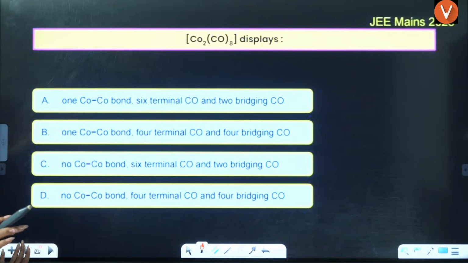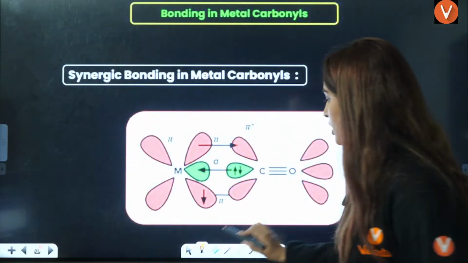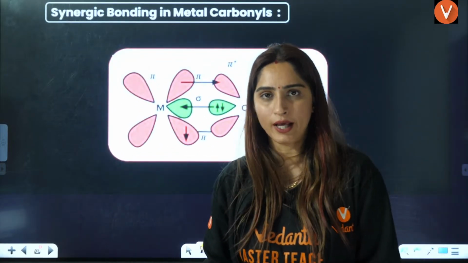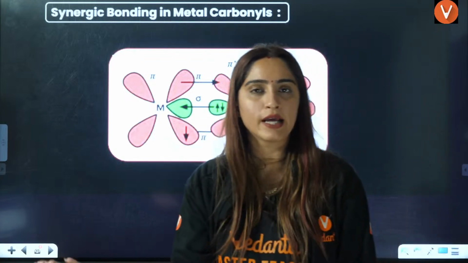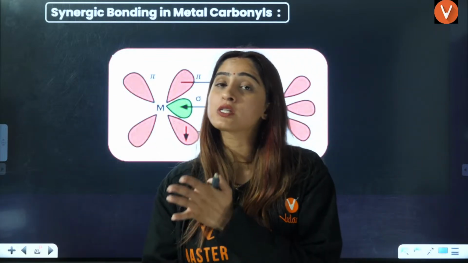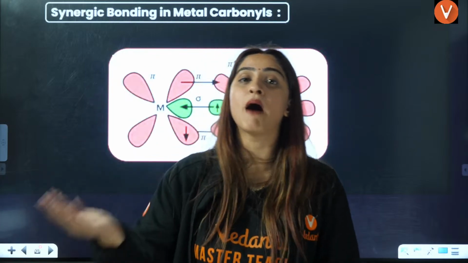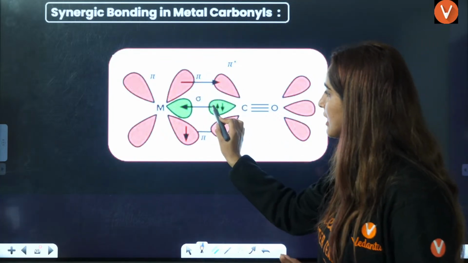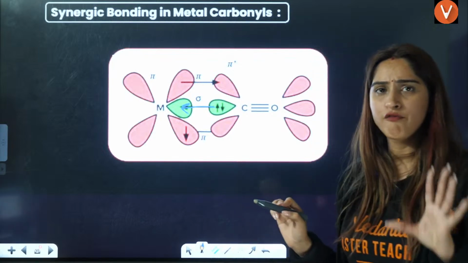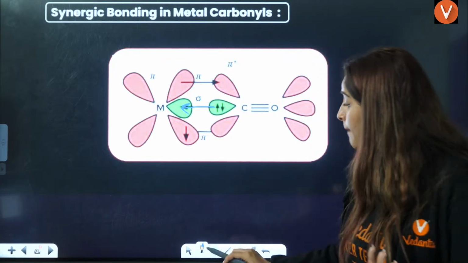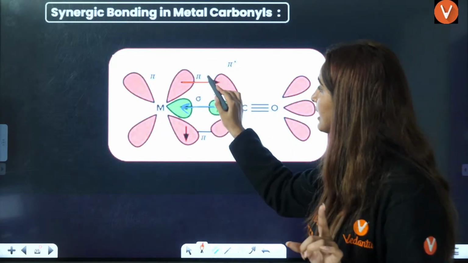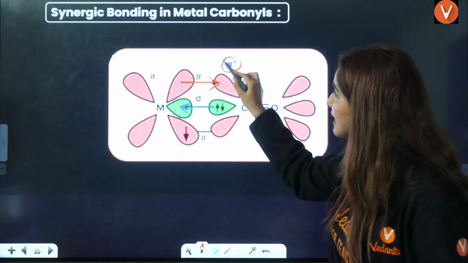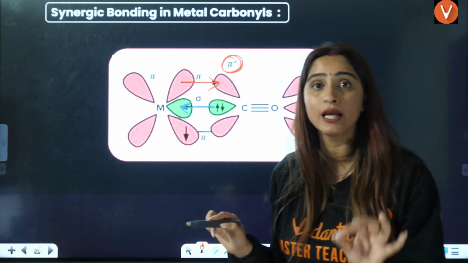Last is synergic bonding, a very small question based on metal carbonyl. Synergic bonding means back bonding. We know that ligands are supposed to give electrons to the metal. What if the metal also starts giving electrons to the ligand? That is back bonding. Ligand gives electrons to the metal in the simple vacant orbitals of the metal. But when the metal is giving electrons to the ligand, it is doing that in the pi star, anti-bonding pi orbital.